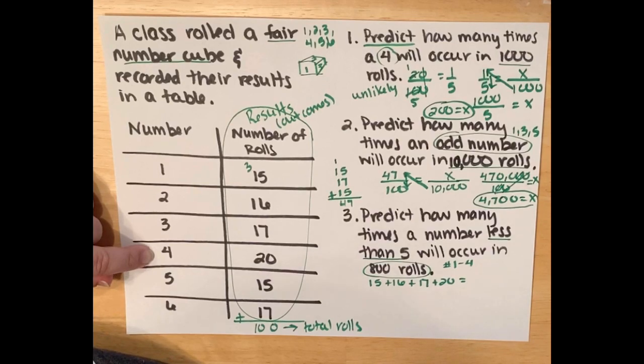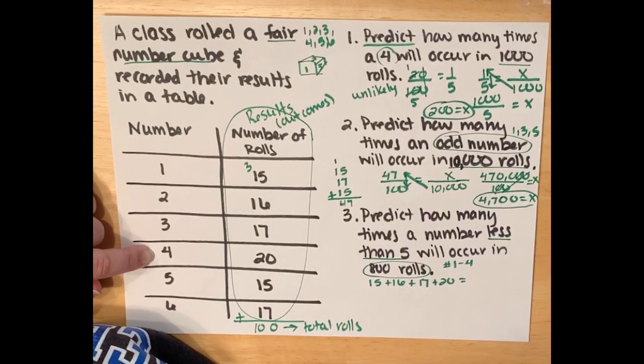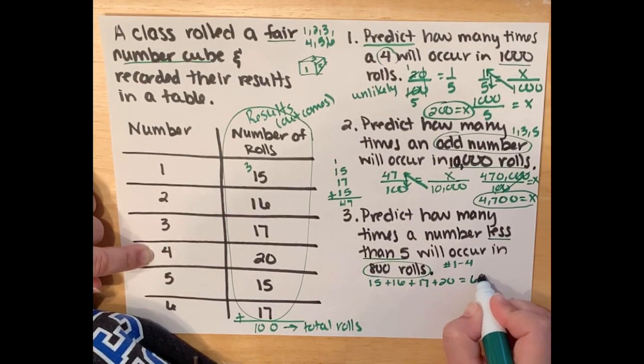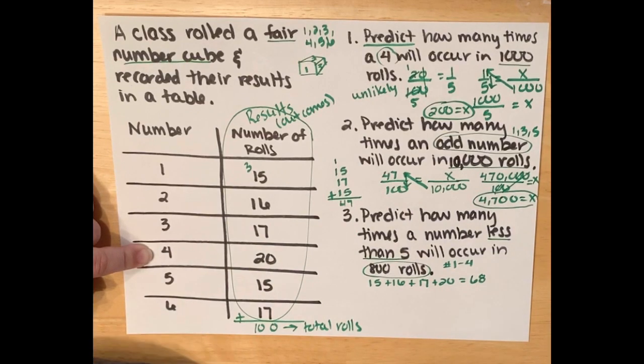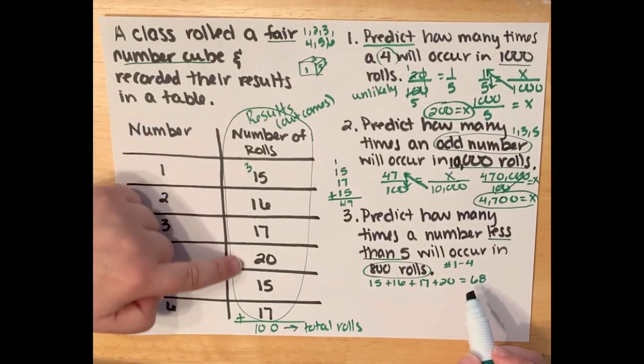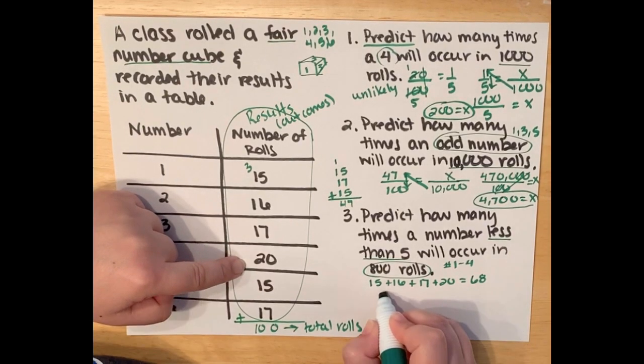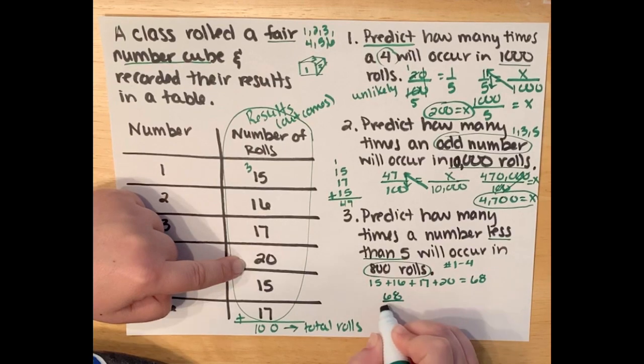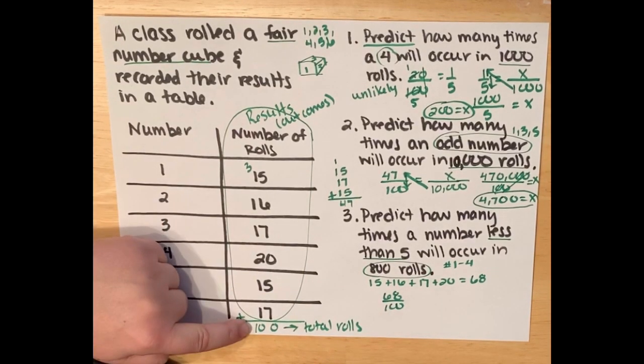And we just need to get that total. And I'm getting 68. So I rolled the numbers 1 through 4 68 times, 68 times out of 100 rolls.